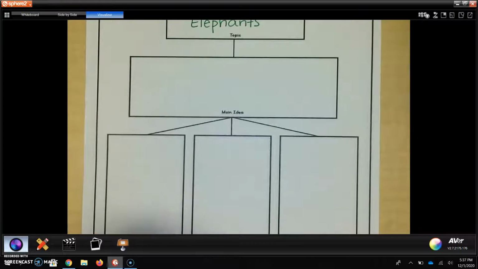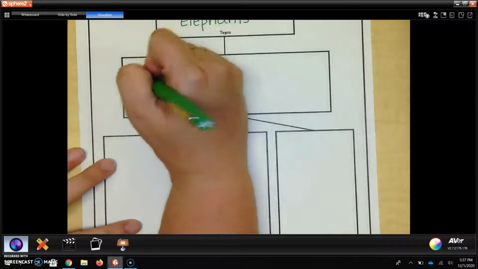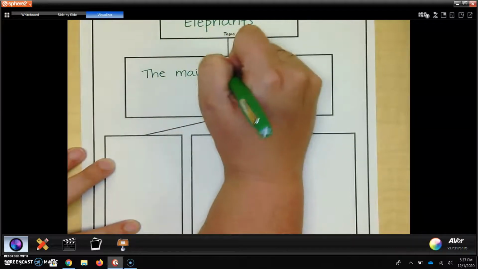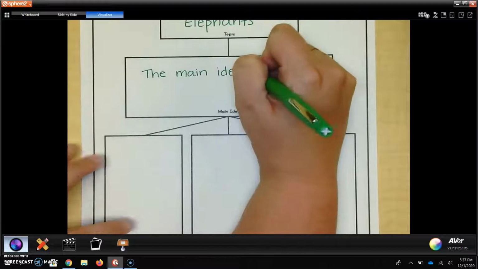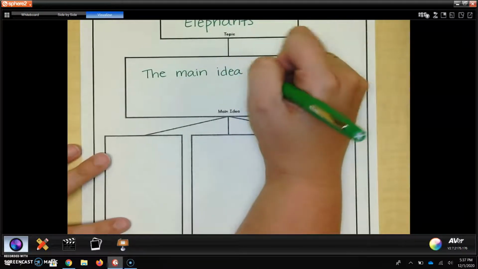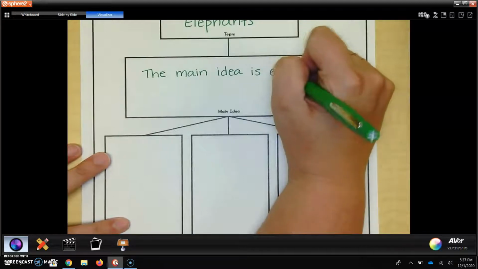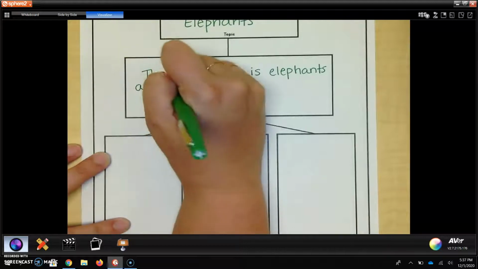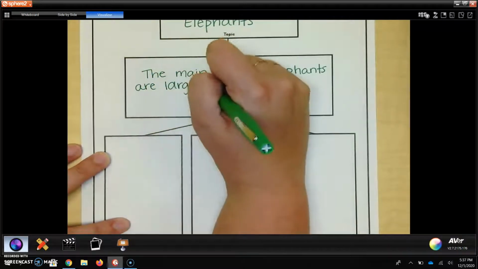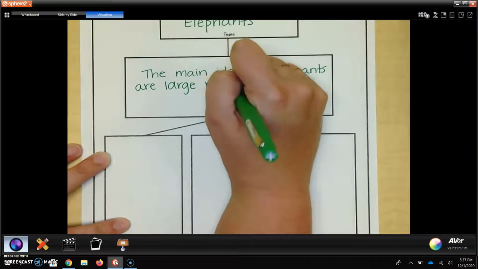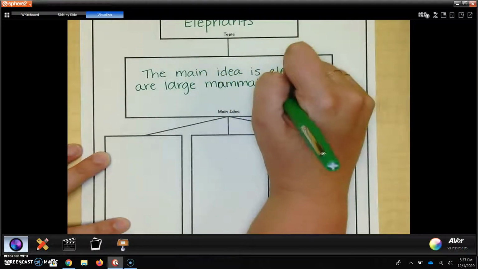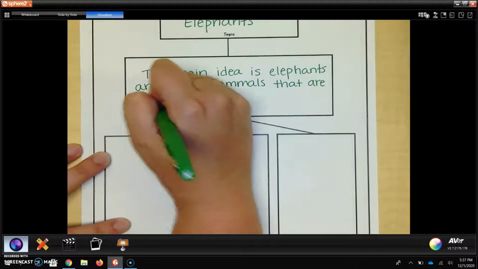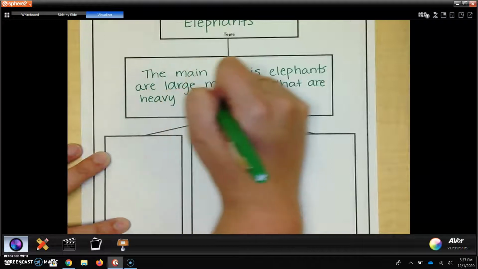So I would say that the main idea, because I want to write in a complete sentence, the main idea is elephants are large mammals that are heavy in weight.